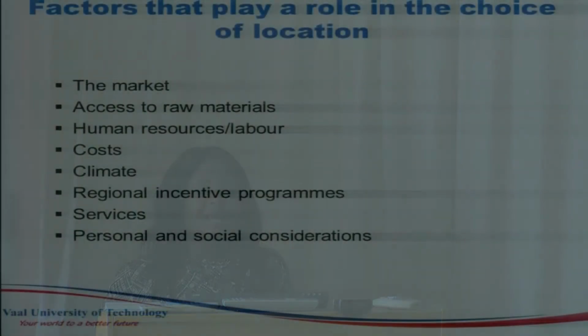And some people, when they locate their business, they look at costs. When you go to other provinces that are not well developed, the costs are low, though the market is not there. And some look at the climate. So if people want to engage in agriculture, they won't go to the desert. They will go to an area where they know that the climate is good for agricultural business. That is why most of the people in agriculture will prefer Nelspruit, Mpumalanga province, and they will prefer Limpopo province, where the soil is fertile for them to do the business.